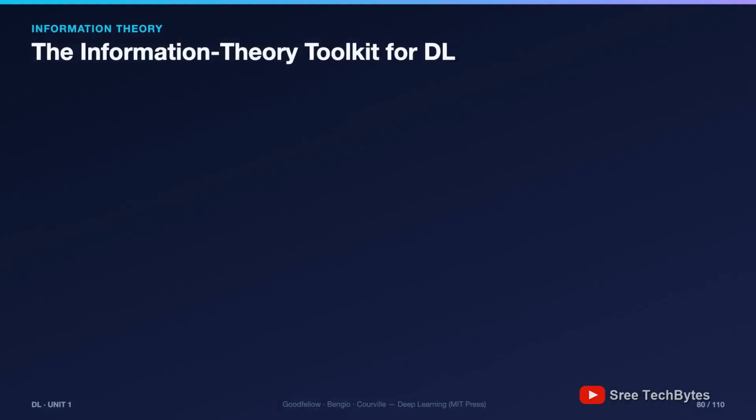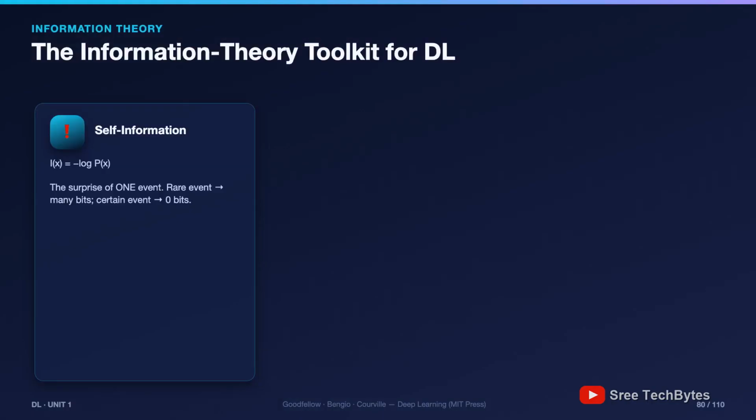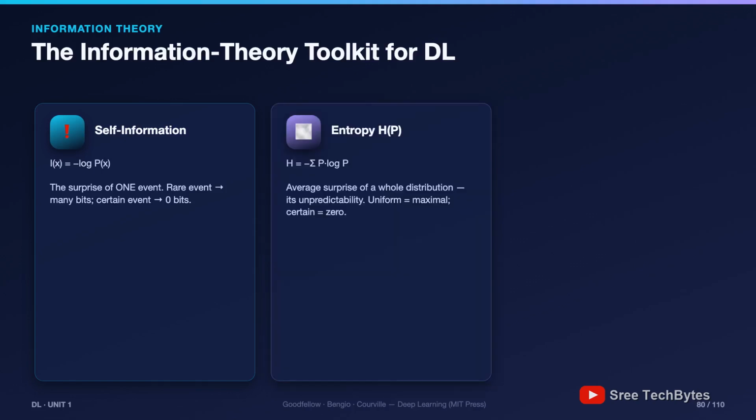Here's the information theory toolkit and the payoff I promised, the bridge from Shannon to your loss function. Tool 1, self-information, the surprise of a single event: negative log p. Tool 2, entropy, the average surprise of a distribution. Uniform means maximal, certain means 0. Tool 3, the star, cross entropy. It measures how badly a distribution Q, your model's prediction, describes the true distribution P. And its companion, KL divergence: the wasted bits, the distance between the two distributions. Now the punchline.